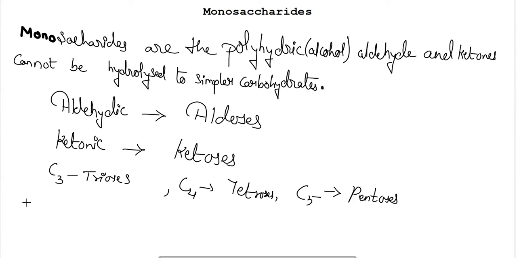Now for ketoses and aldoses, what different examples can we take?